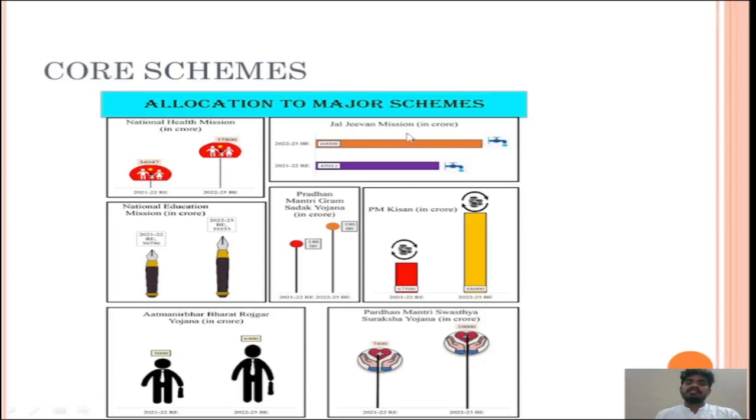And next is Jal Jeevan Mission. The allocation has been increased compared to the previous estimates. In PM Kisan also, it has increased compared to the previous years. If you look at the major allocations for the poor, they have almost increased in each and every sector. In this way, you can say that the budget is more poor friendly. At the same time, it is also investment friendly.